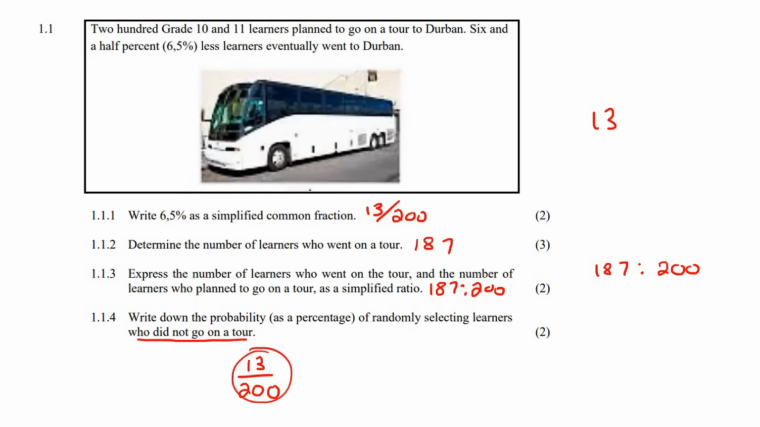Now, you could leave it like that if they wanted it as a fraction, but because they want it as a percentage, you're going to multiply by 100, and then you're going to get 6.5%. But that shouldn't surprise us because we already had it as 6.5%. That's a bit of a silly question.